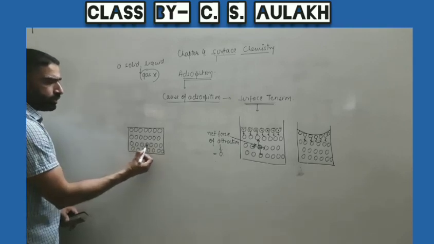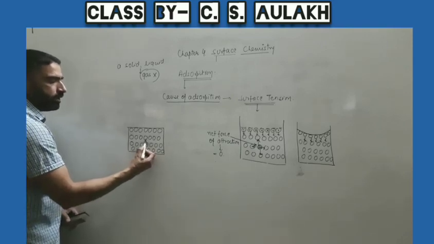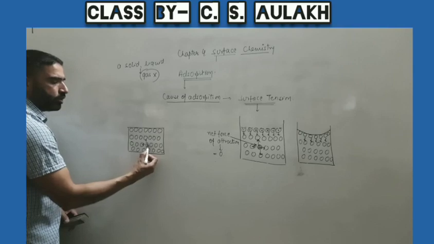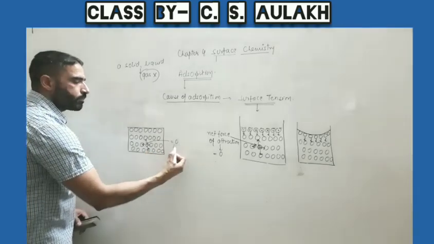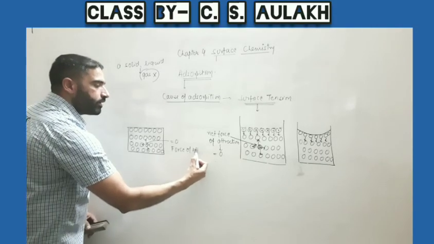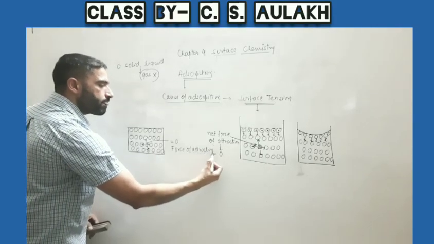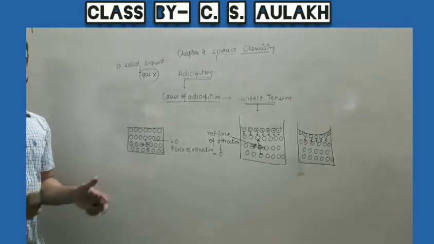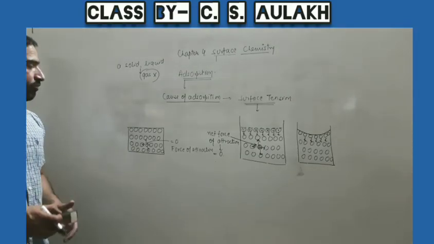This is the molecule present in the bulk of the solid. There is net zero force over this molecule, zero force of attraction, because this molecule is equally attracted by the surrounding molecules with the same force in all the directions.